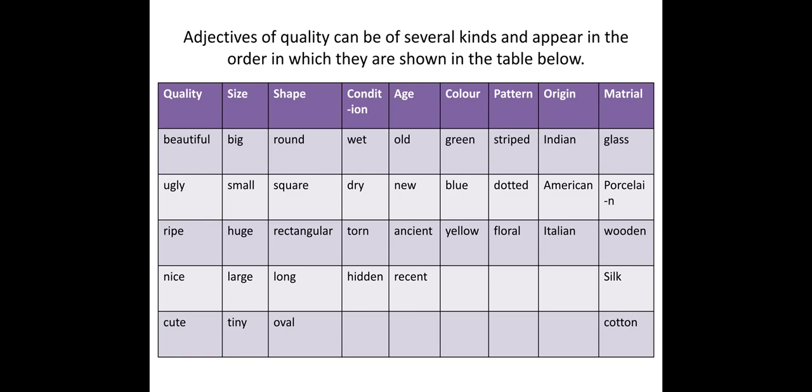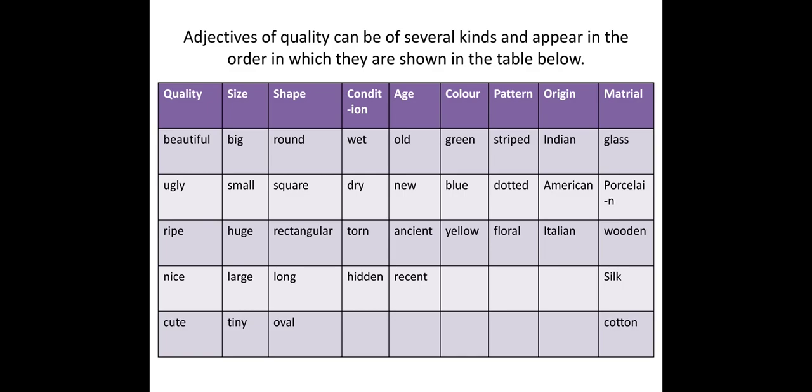You can see in the table, the first row: quality, size, shape, condition, age, color, pattern, origin, material. So for quality we can use beautiful, ugly, ripe, nice, cute.